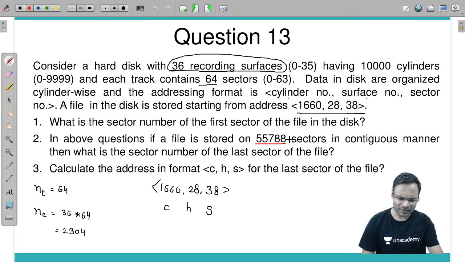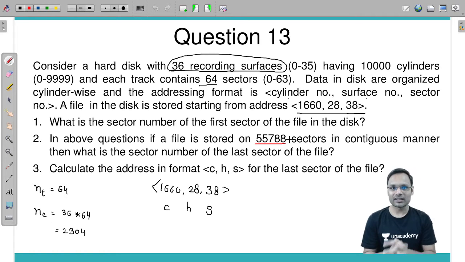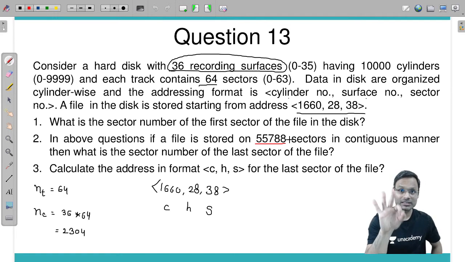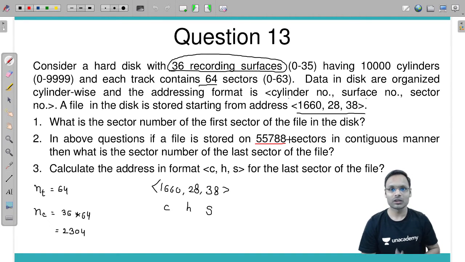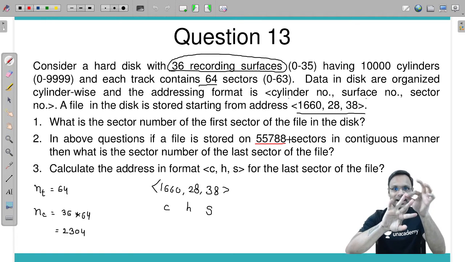Let me take a simple example first. Suppose your starting sector is 15 and you need to store 3 sectors. Starting from 15, you need to store 3 sectors. On which number will you store the last one? 15, 16 and 17.